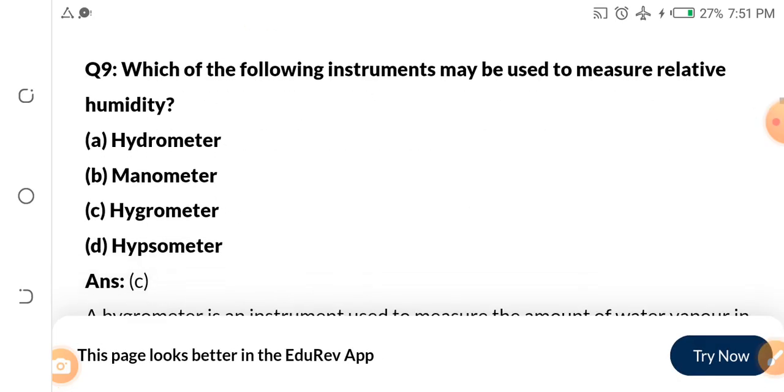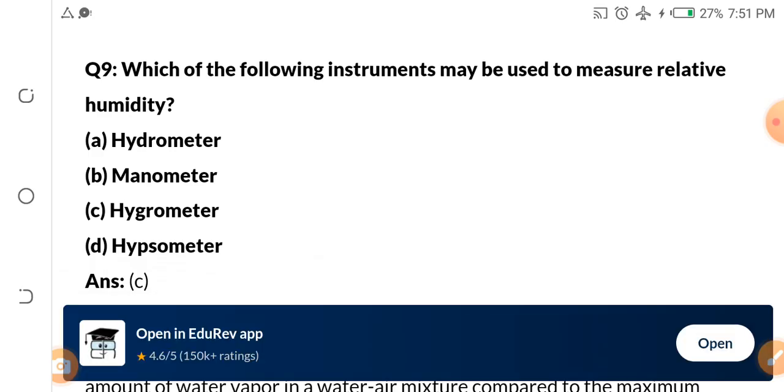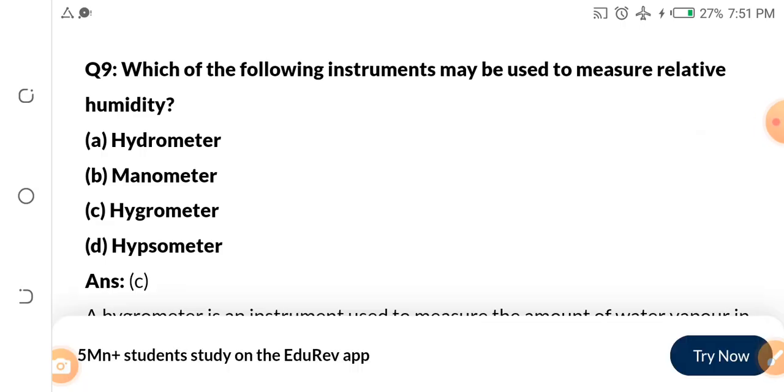Now look at this question. Which of the following instruments may be used to measure relative humidity? A. Hydrometer. B. Manometer. C. Hygrometer. And D. Hypsometer. When it comes to relative humidity, what are we using? Hydrometer, manometer, hygrometer, and hypsometer.